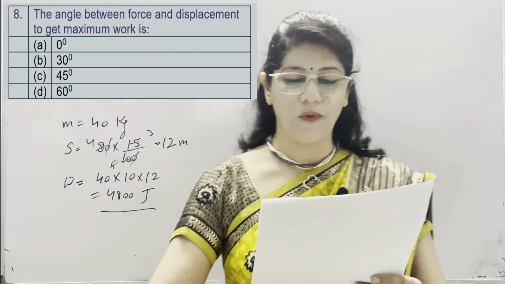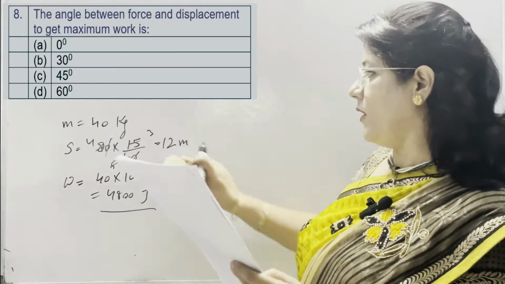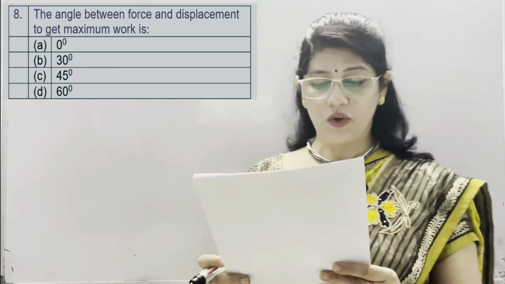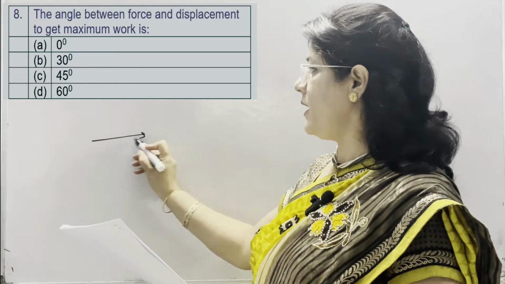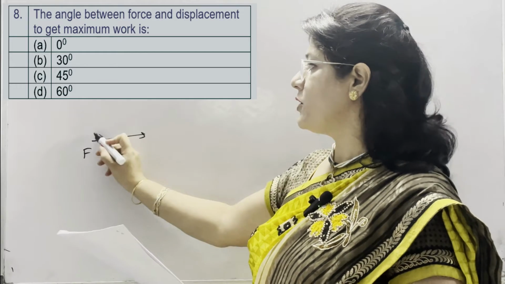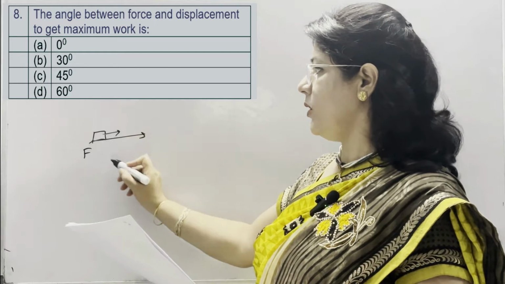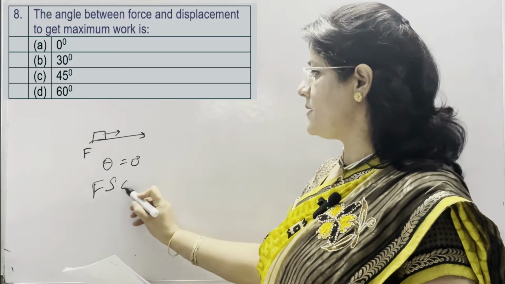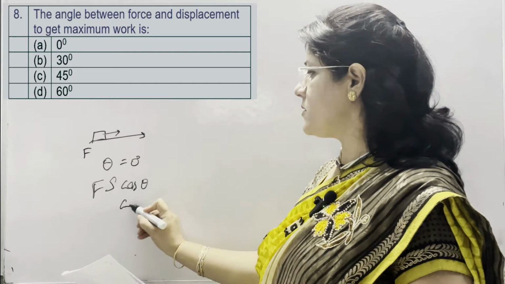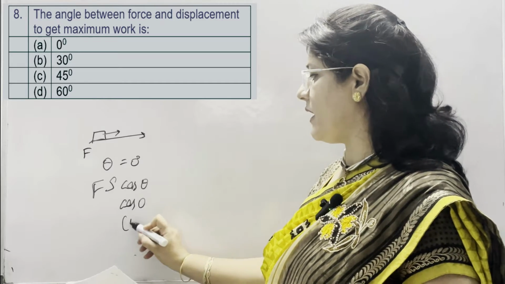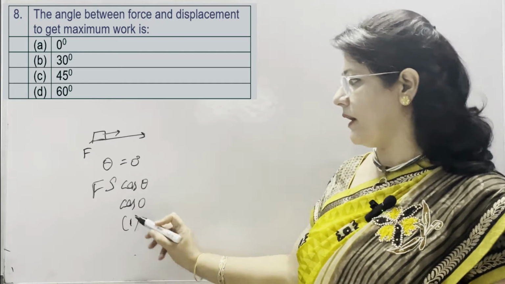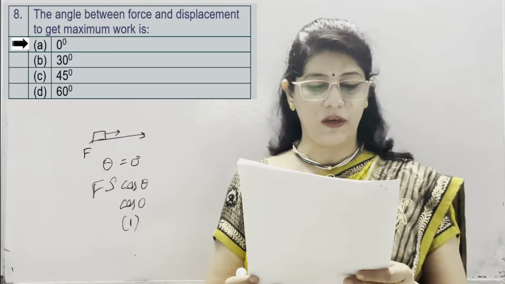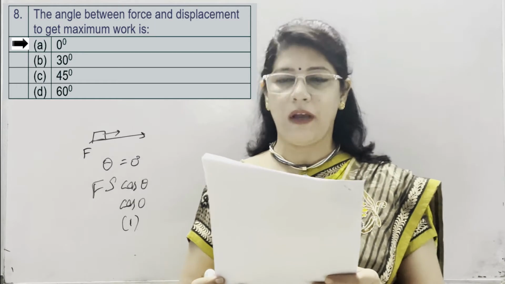Next is the angle between force and displacement to get maximum work is. We all know that work done is maximum when the movement is in the direction of force applied, and it will happen only when the direction in which force is applied, the movement of the object is there. So in this case, theta is equal to 0 degree, because we know Fs cos theta, and cos 0 is the maximum value because its value is 1. Cos 0 value is 1. So work done is maximum when the angle between force and displacement is 0. It is option number A. Other options are 30, 45 and 60 degree.